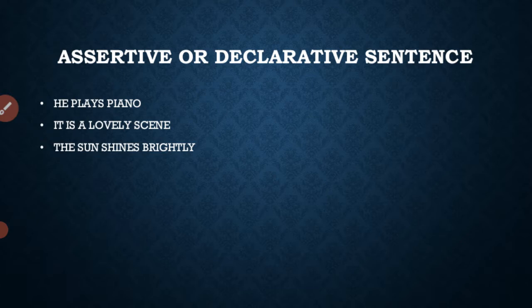According to the structure, sentences are of three types. According to the structures of sentence we can broadly classify them into three types: simple sentence, compound sentence, and complex sentence. Simple sentence means only one subject and only one finite verb. Compound sentence means two or more independent clauses. Complex sentence means one principal clause and one or more subordinate clauses.